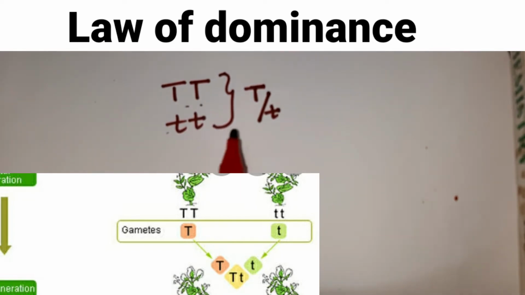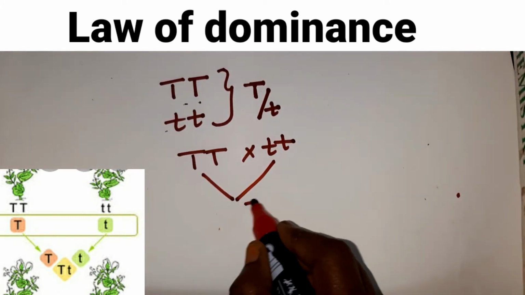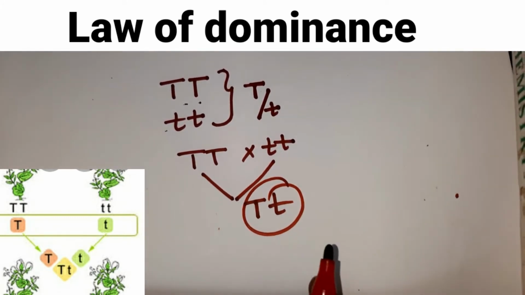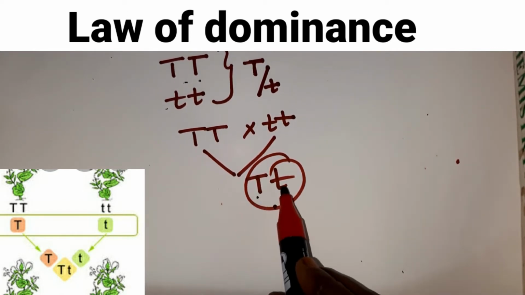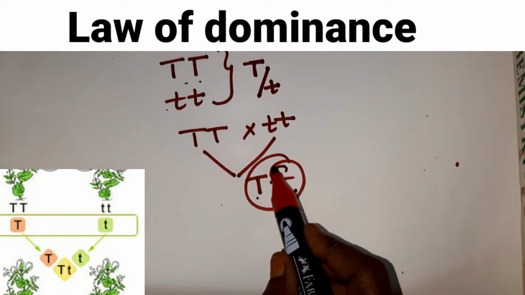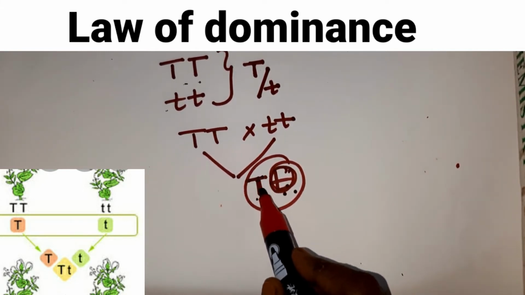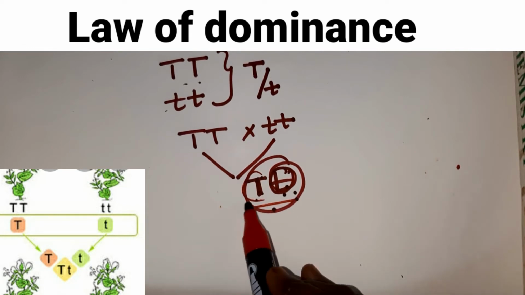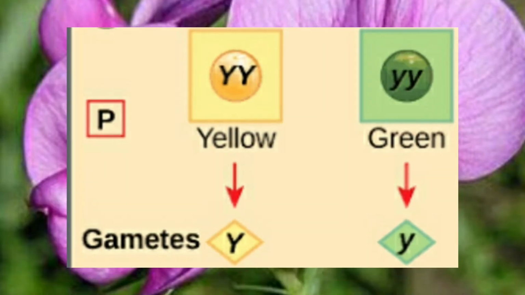When we cross these two plants, children, all the plants are tall. So all tall plants are expressed as capital T small t genotypically. You understood, children. So here, though there is recessive character small t, capital T, that is tallness, is dominant and all the plants will express tall character. Let's take one more example, children.